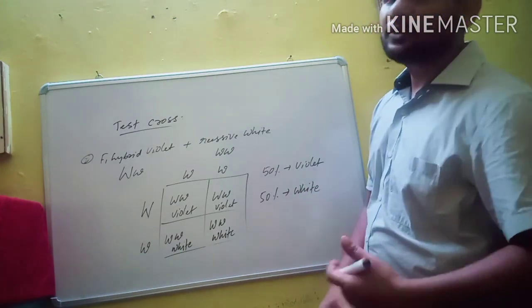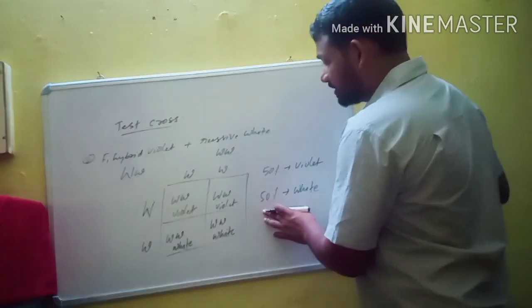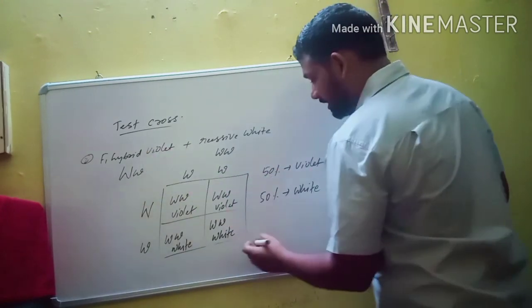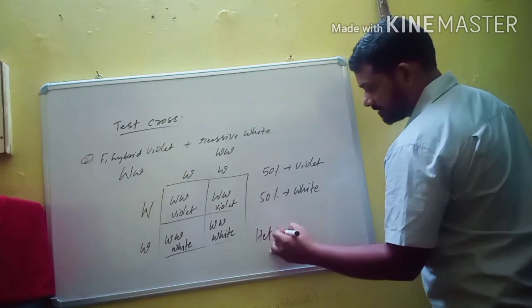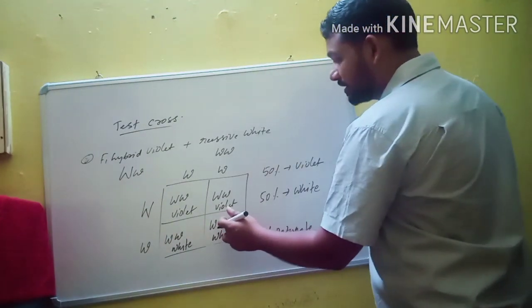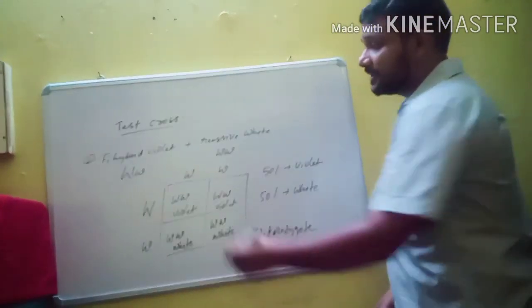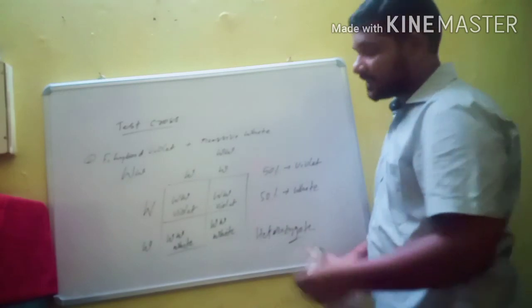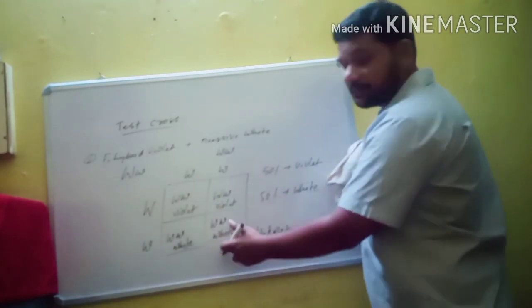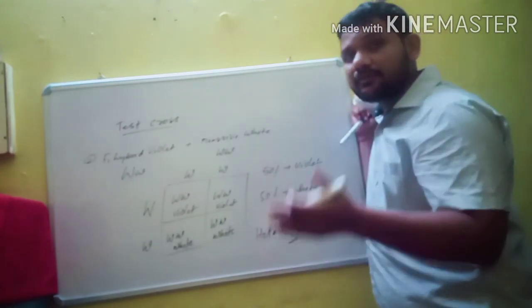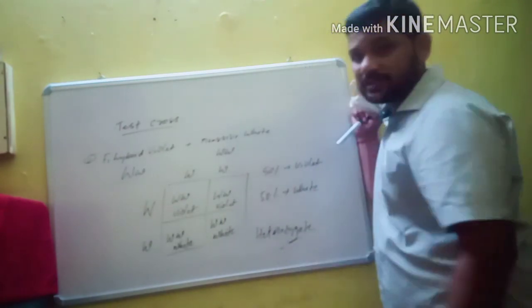What is the use of test cross? In that case, the F1 hybrid of violet flower of unknown genotype is heterozygous. If it is heterozygous violet flower, then there is a possibility to obtain white flowers. If it is homozygous violet, then 100% will be violet, but here 50% violet and 50% white. It means the F1 hybrid of violet flower of unknown genotype is in heterozygous condition.